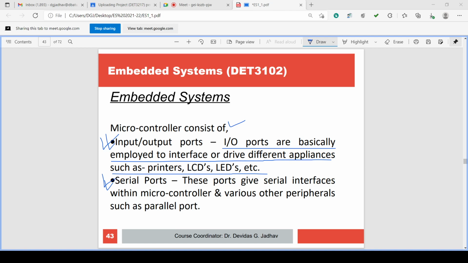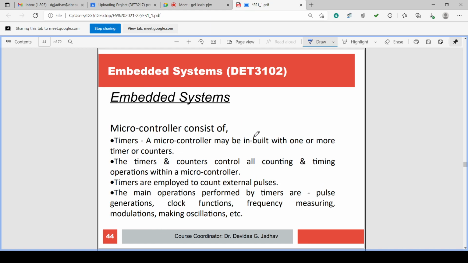Okay, so there is a serial port, there is a parallel port. Similar to the parallel port, there is a serial port. So input output ports are there and serial ports are there. So what else does the microcontroller consist of?